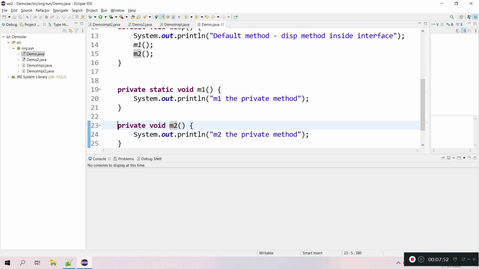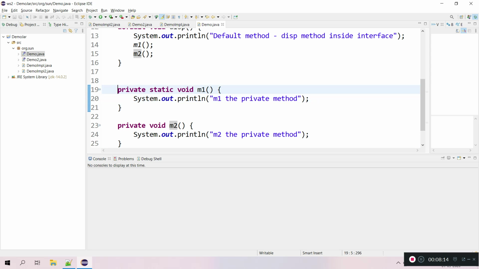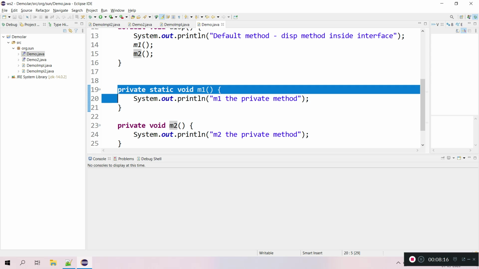As these are private methods, they are not going to impact the implemented classes or any extended interfaces. The visibility is within the interface only. Even if some other interface is extending, the extended interface won't get this behavior or the inherited methods M1, M2 in this case, because these are private.